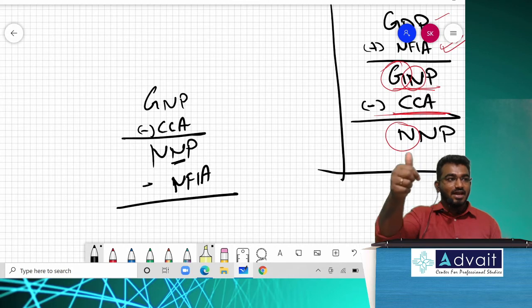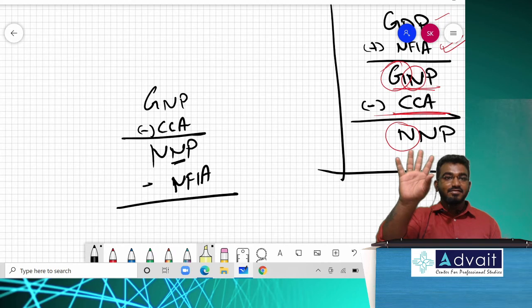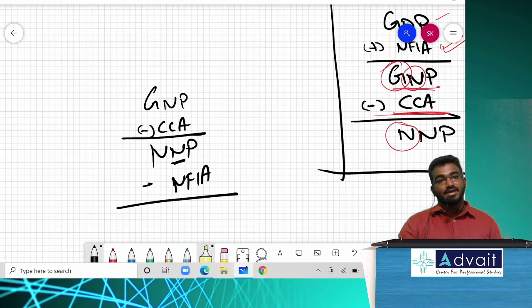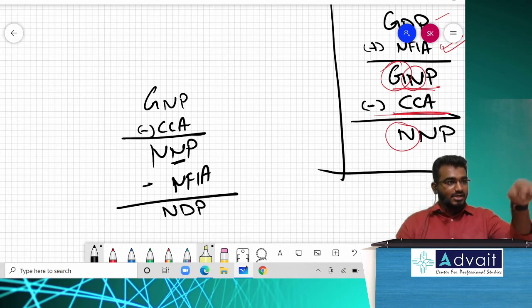The difference between gross and domestic is NFIA. G to N, that is gross and net, is the difference of depreciation. So already it is in national, N. Already NFIA is included. If I remove NFIA, what do I get? The first letter remains the same, the first alphabet. So N, D, P. Observe that first alphabet and second alphabet every single time; these are the only things you need to observe. Sir, if it is already in gross, it means it includes depreciation.